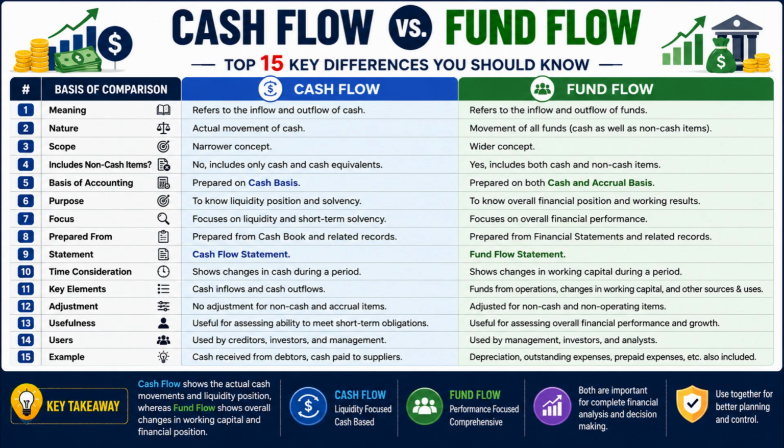Number 13. Cash flow is mainly used by creditors and management for liquidity analysis, whereas fund flow is widely used by investors and analysts for financial performance evaluation. Number 14. Cash flow gives information about cash availability, whereas fund flow gives information about changes in working capital. Number 15. Cash flow example includes cash received from customers and cash paid to suppliers, whereas fund flow example includes depreciation, prepaid expenses, and outstanding liabilities.